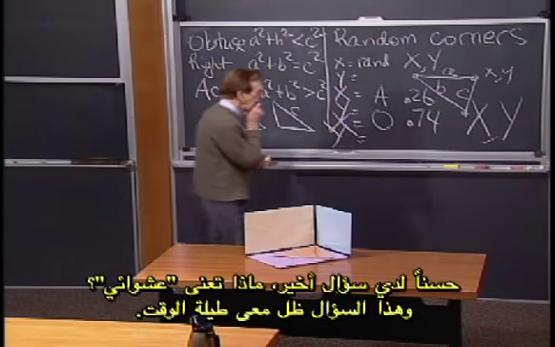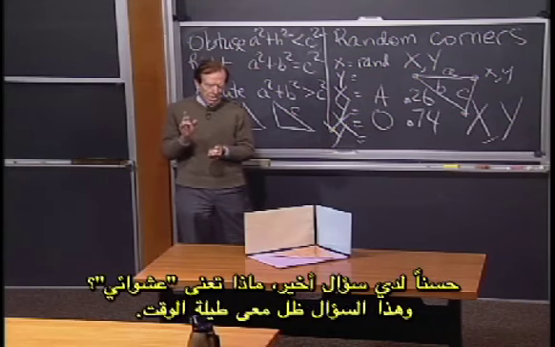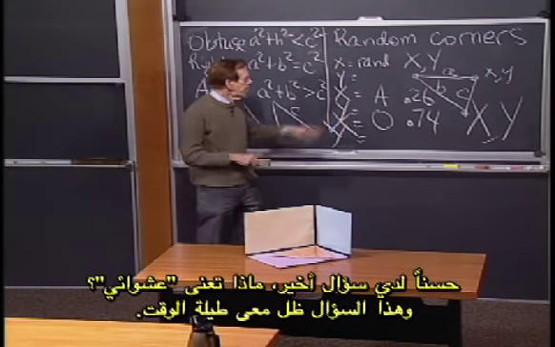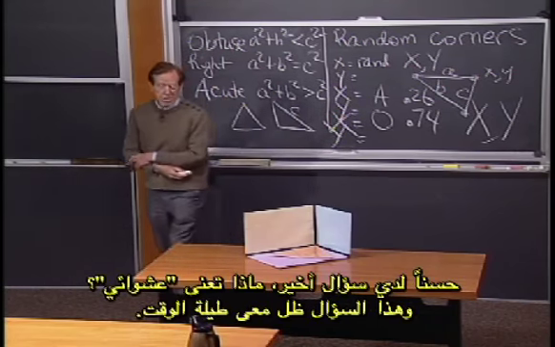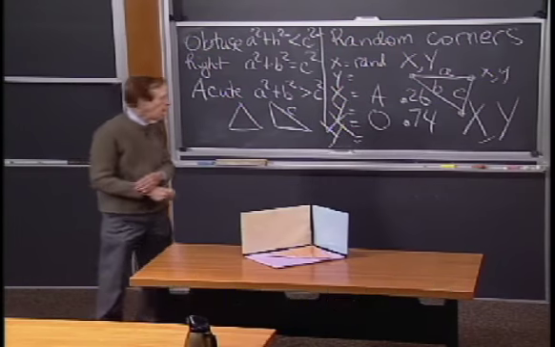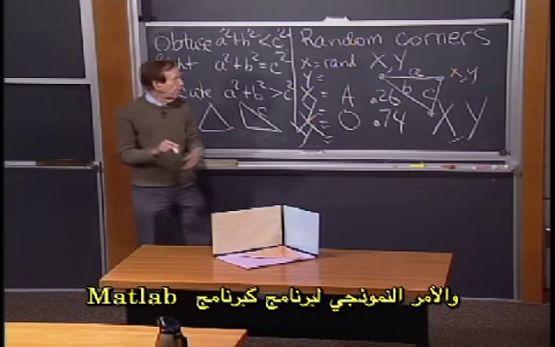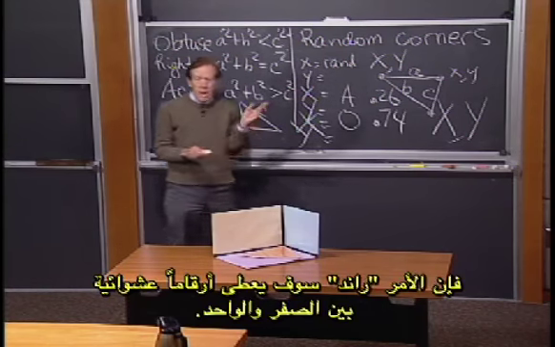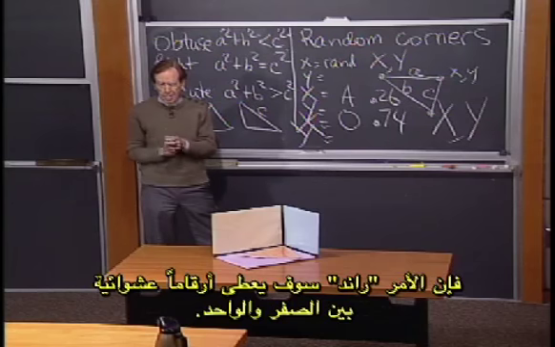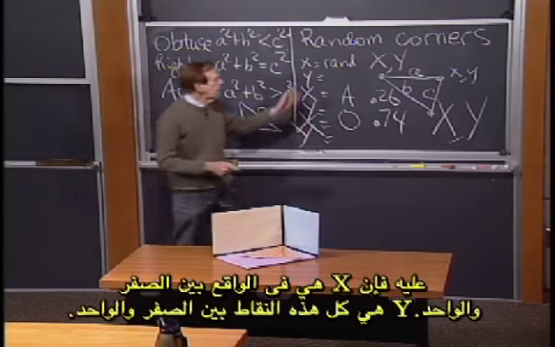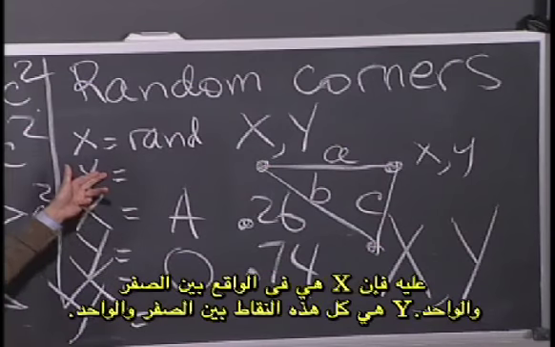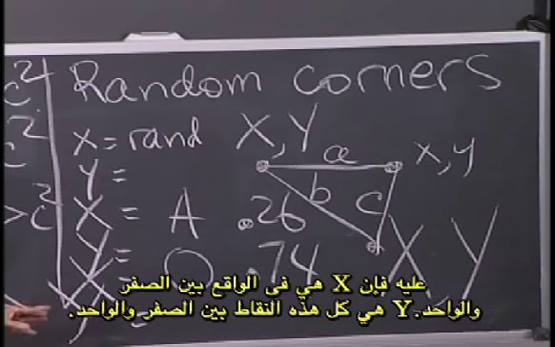Then I have a final question. What does rand mean? Actually, that's been the question all along. The typical command, for example in a system like MATLAB, rand will produce a random number between 0 and 1. So x is between 0 and 1, y is too, all these points are between 0 and 1.